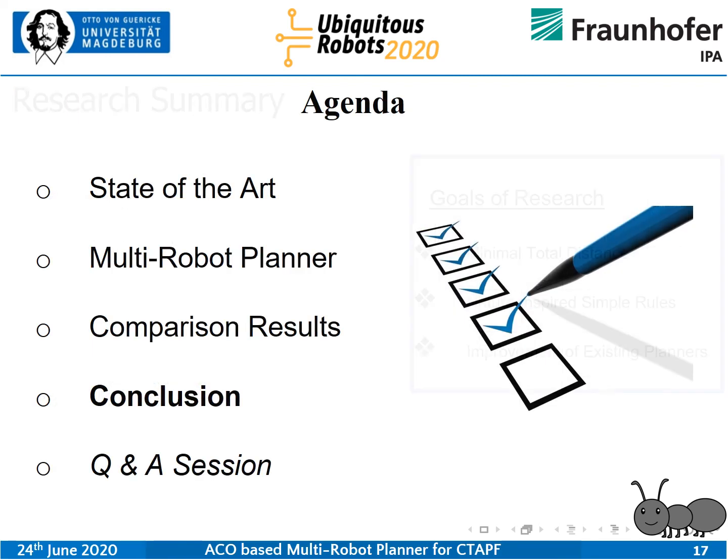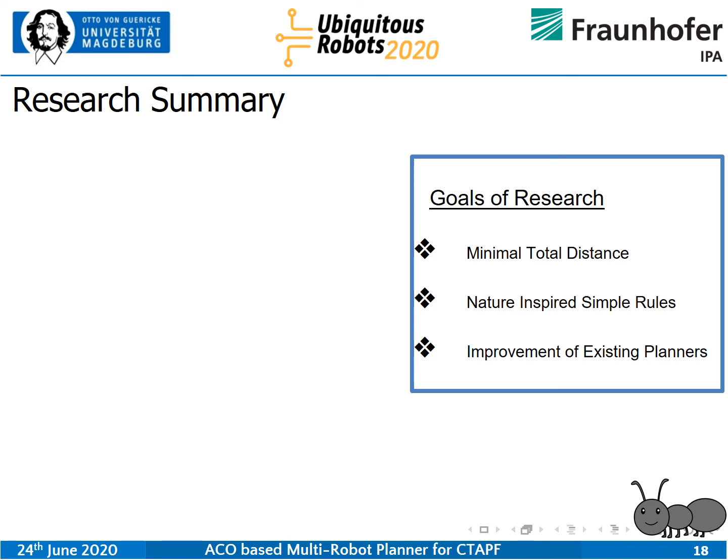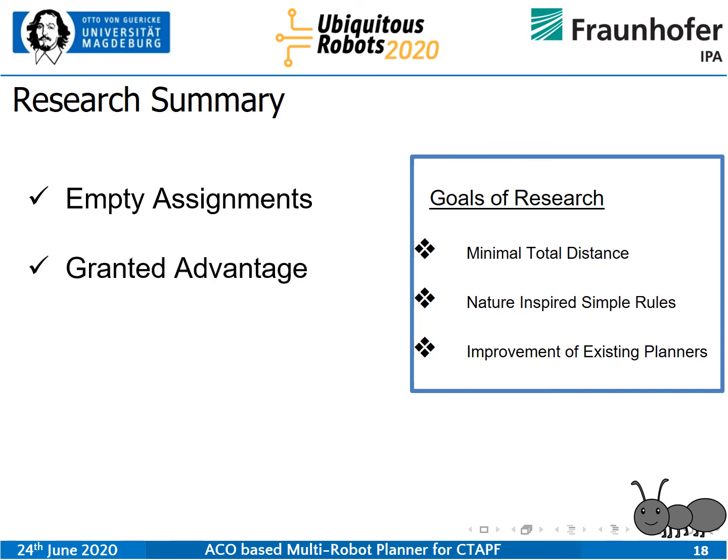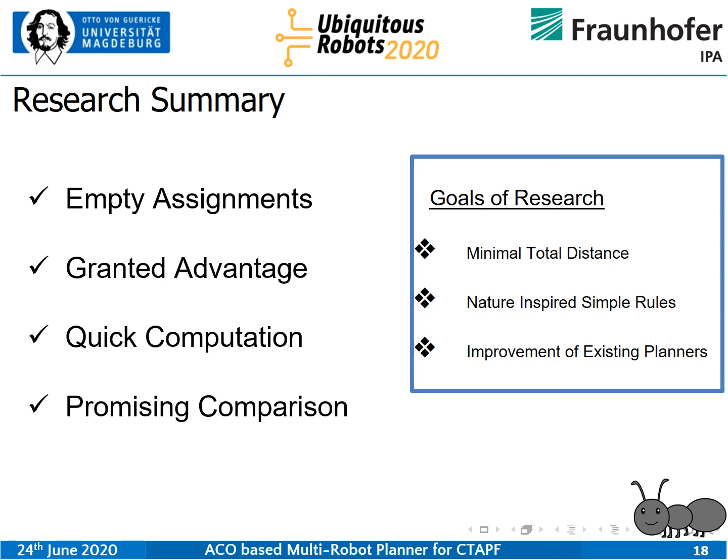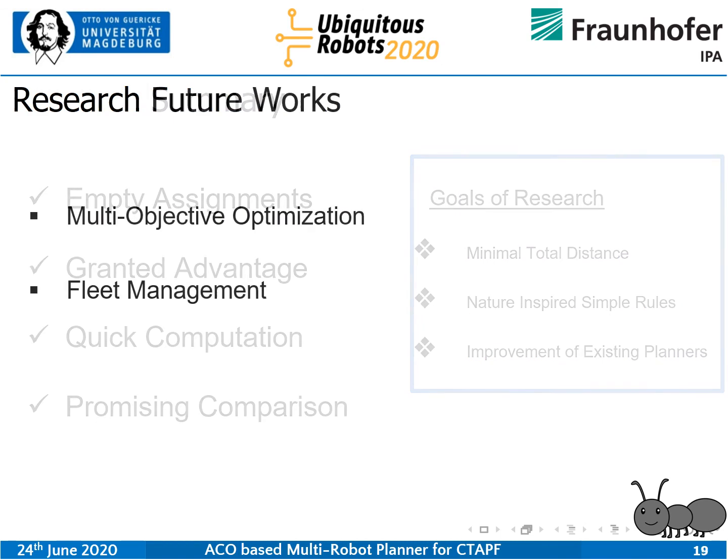Now, some conclusions. So these were the goals of the research that I initially pointed out. With regard to that, we have seen empty assignments, as I just showed you: our planner suggests that some robots don't even need to move to complete all the tasks and still save a lot of total distance. Then there is a granted advantage that is clearly variable, so you can control the robustness of the whole algorithm with this. We wanted a quick computation based on heuristic or nature-inspired rules, and that we have achieved. And the comparison is really promising, which brings us to the future work.